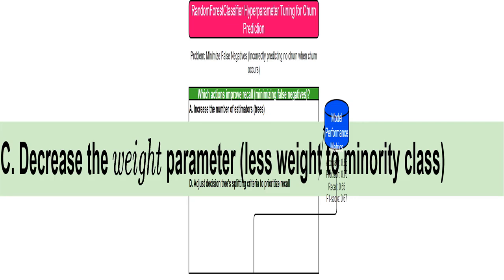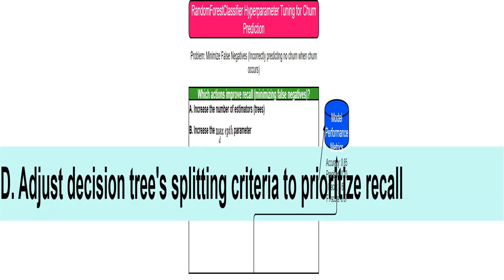Decreasing the weight given to the churning customers would make the model worse at finding them, thus lowering recall. We should actually do the opposite. While some decision tree algorithms might allow you to directly influence recall during splitting, Sklearn's random forest classifier doesn't offer that option directly. We would need to look for other ways to boost recall, like adjusting class weights.